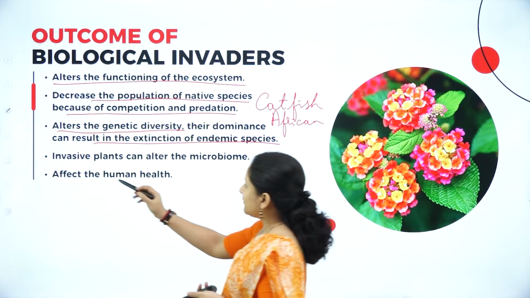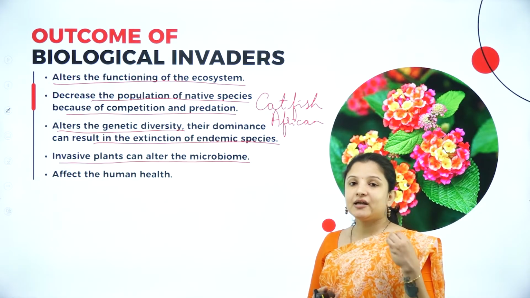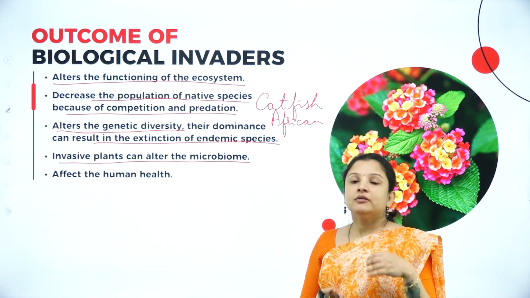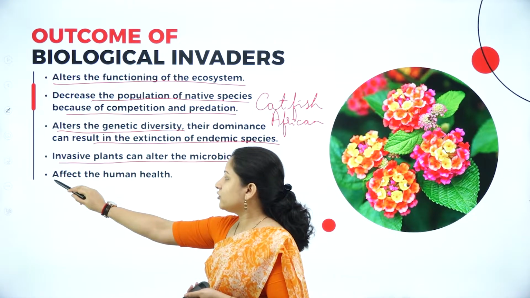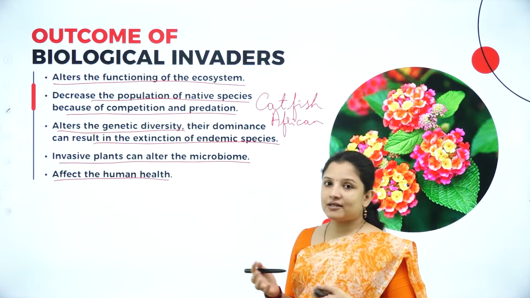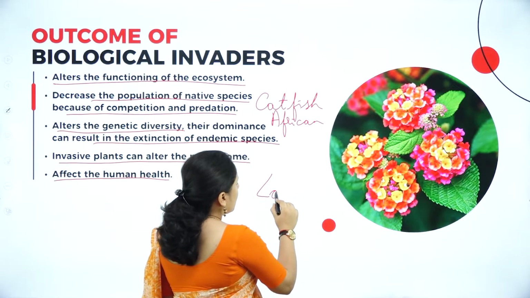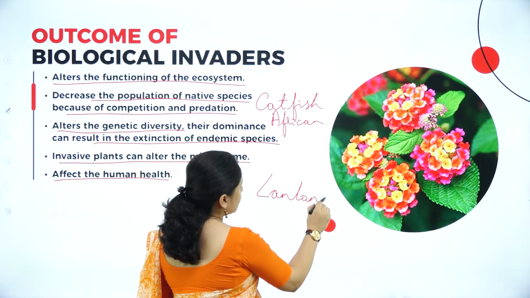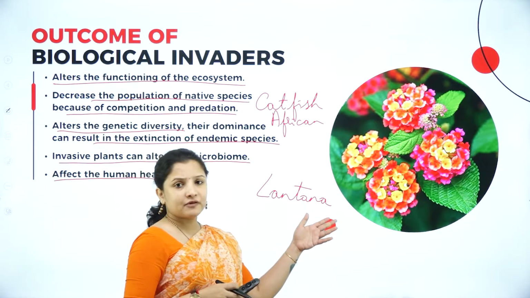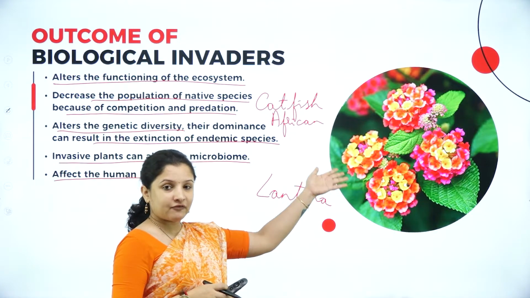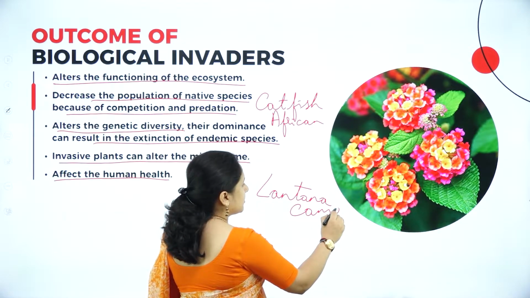And invasive plants can alter the microbiome, or the population of good bacteria and fungi in the soil, which help in the growth of the plant. And also it can affect human health. To make you clearly understand, I'll take the example of a plant, Lantana camara. Most of you have seen this plant. Usually it is grown as an ornamental in houses, and apart from that, in the forest area you can find these plants growing abundantly. It is Lantana camara.